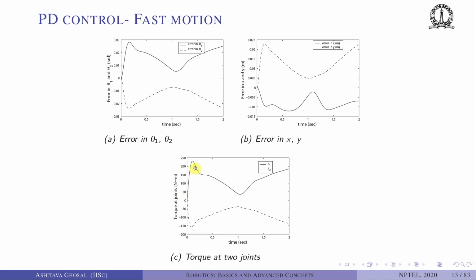The torque profile looks like this. We start from 0 and it goes to some 225 Newton meters for tau 1, and it is lesser for tau 2, of the order of a little more than minus 150 Newton meters. An important thing to notice here is there is some kind of a peak here, and then it just comes back and then again rises.